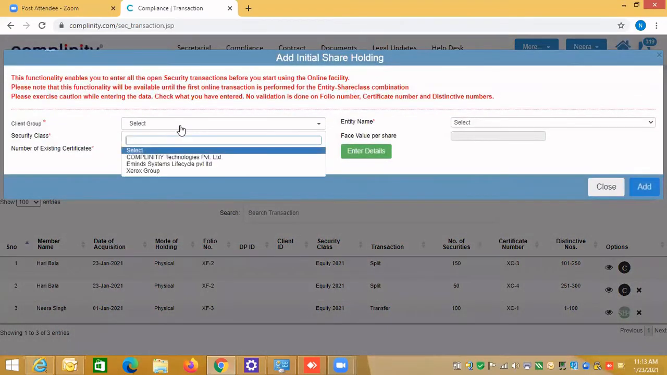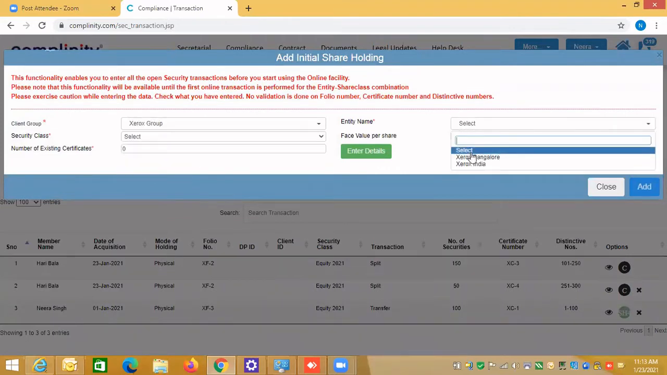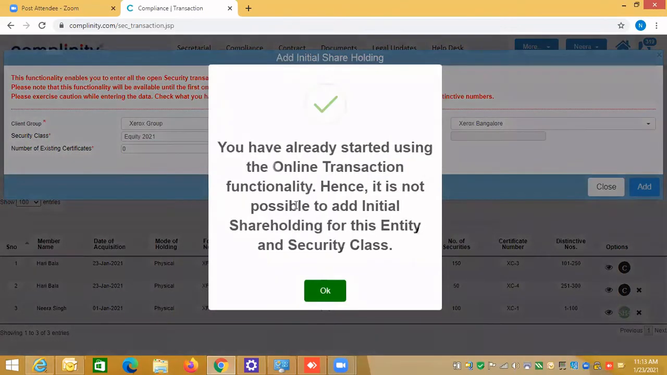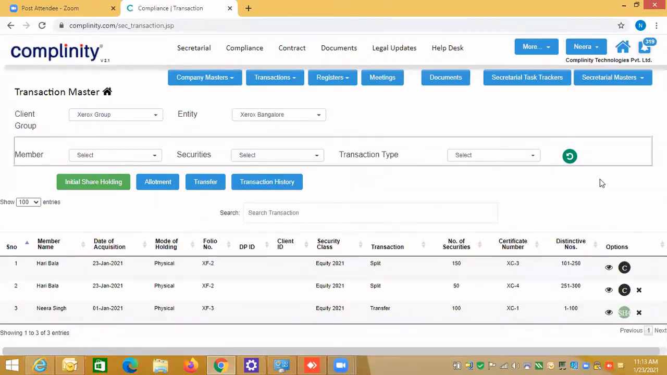So if I select Xerox Group, and you will see automatically, if I'm saying Xerox Bangalore, and if I select the security class, the system is telling me that I have already done the online transaction for this group. So I cannot do the initial shareholding for any group or entity where I have already done the live, because you know that certificate number, folio number and all are generated automatically. So the system takes the last folio number, last certificate number. So you cannot do the initial shareholding if you already have used the live system.